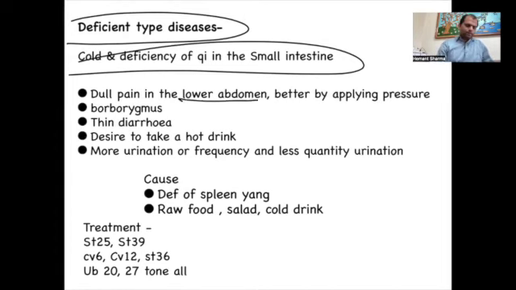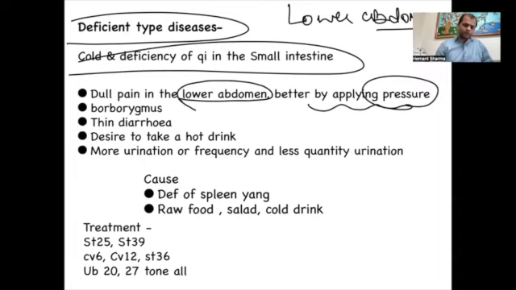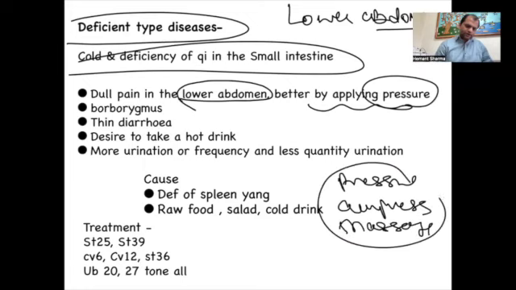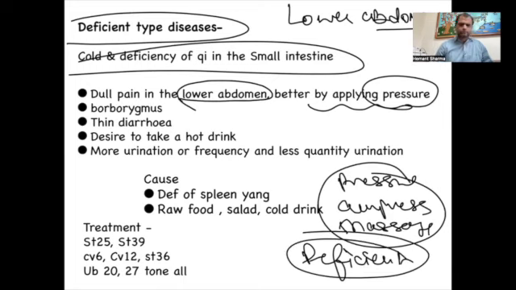So there is dull pain in the lower abdomen, as the small intestine affects the lower abdomen. It is better by applying pressure. When you are applying pressure, doing acupressure or massage, and the person feels good, it means it's a deficient condition. Right?